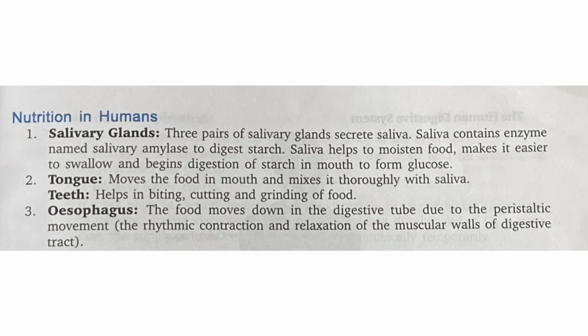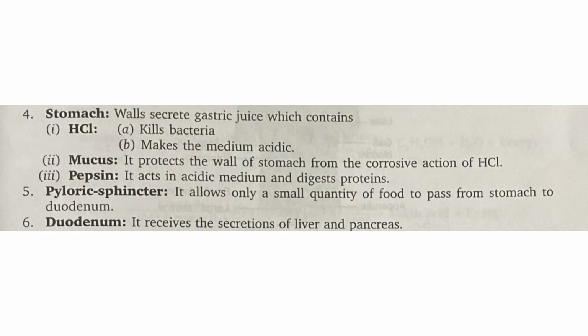Now the next part is the esophagus. The food moves down the digestive tube due to peristaltic movement, that is rhythmic contraction and relaxation of the muscular walls of the digestive tract. From the esophagus, food enters the stomach. Its walls secrete gastric juice which contains number 1, HCl, which kills bacteria and makes the medium acidic. Number 2, mucus, which protects the walls of the stomach from the corrosive action of HCl. And number 3, pepsin, which acts in acidic medium and digests proteins.